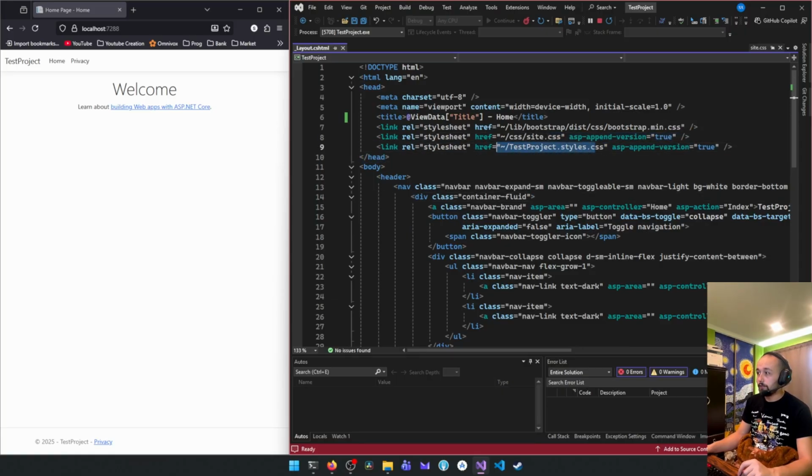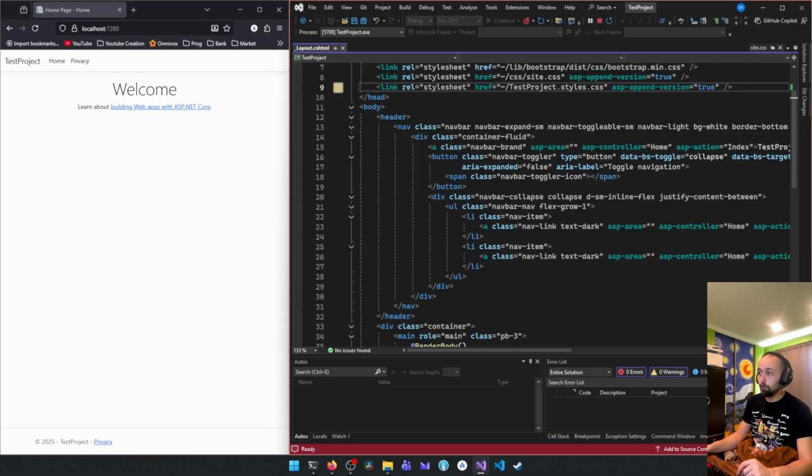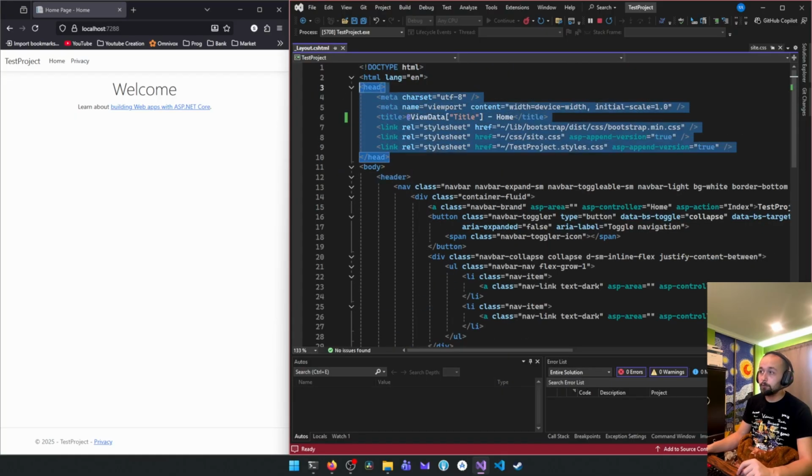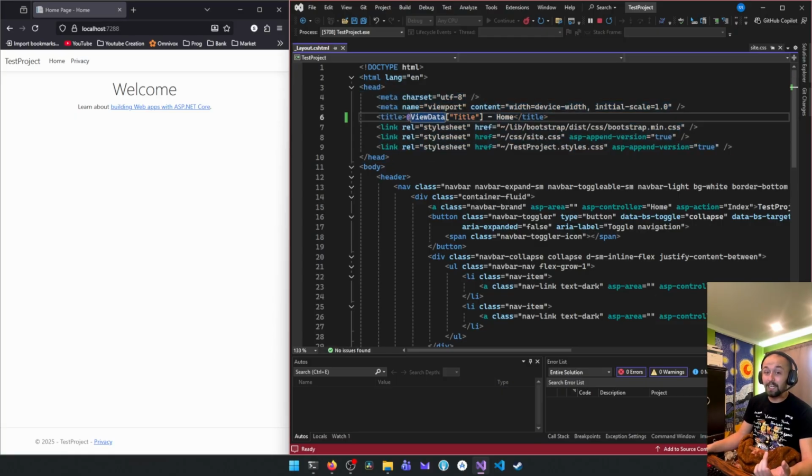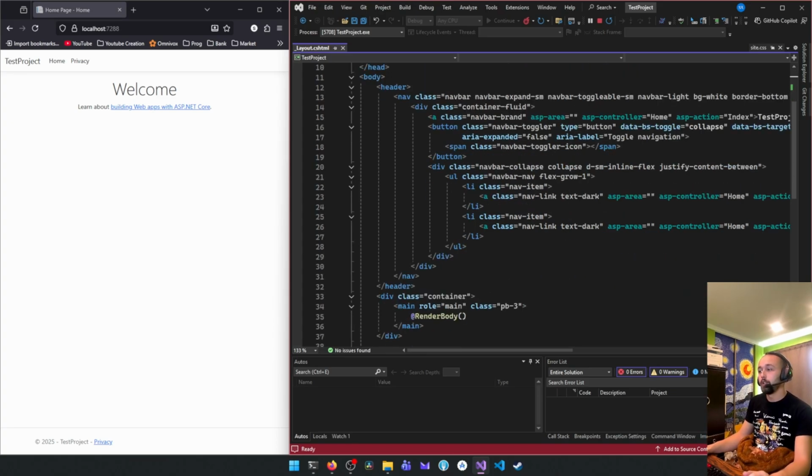We have another one here that we're not going to talk about. So you won't have to write on each page all of these codes because it's going to be in the layout, and that's why it's useful. Otherwise you're gonna have to copy paste it every time.